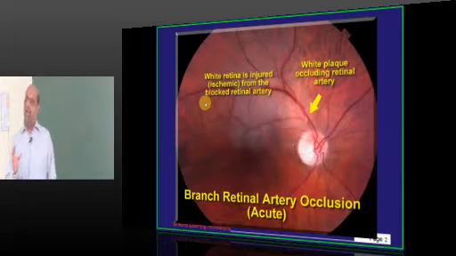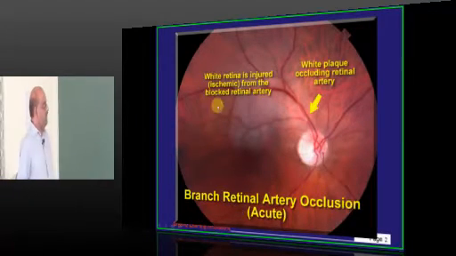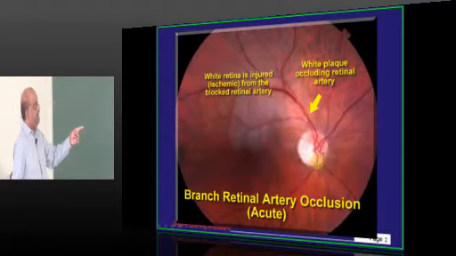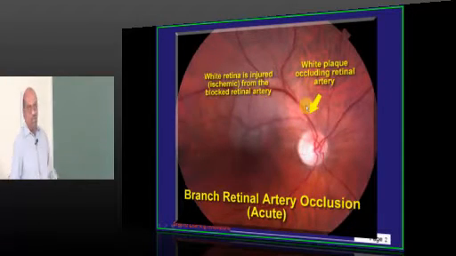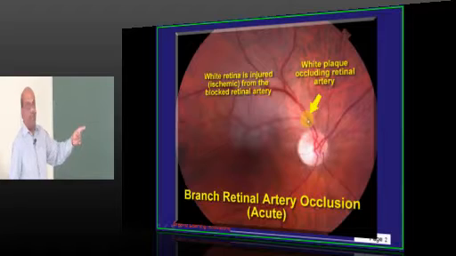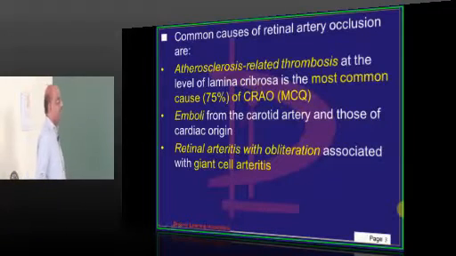Whenever the artery occludes, the decreased blood supply will lead to ischemic injury, and you find a white retina which is ischemic. And you can also find a plaque, which is the one responsible for occluding the retinal artery.